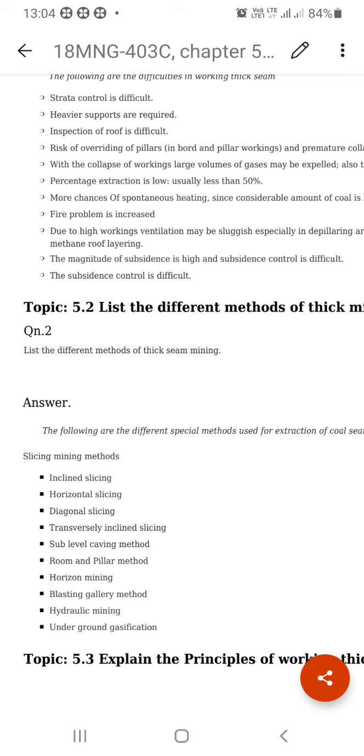And the frequency of air blasts in thick seam mining is very high. In BG panels, the blasting gallery method in thick seam mining, air blast is a common phenomenon; once in a while an air blast occurs there. What is meant by air blast? When a large amount of roof falls down, the air gets compressed. The compressed air displaces a large volume of air, and this displaced air causes more damage